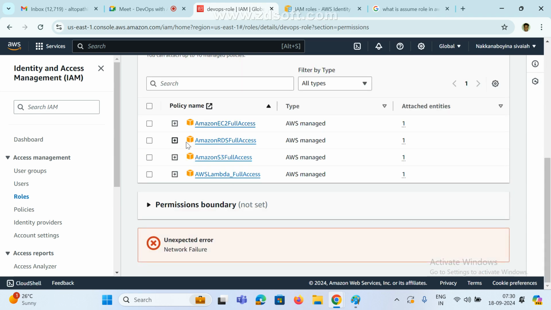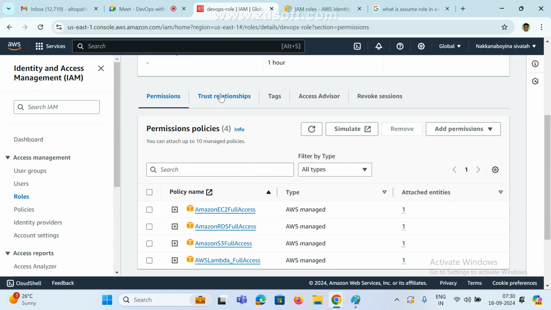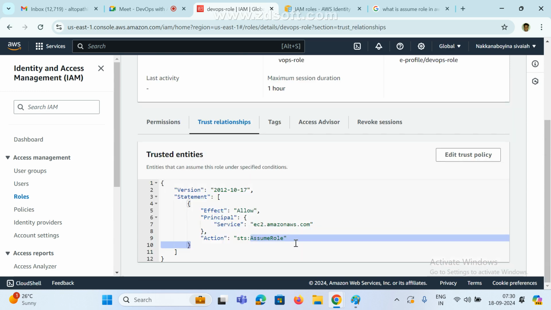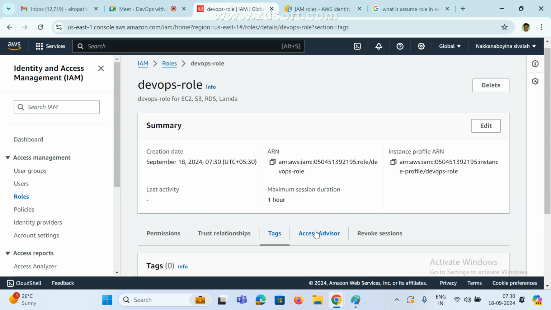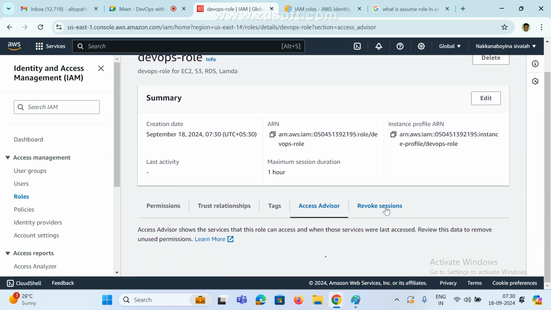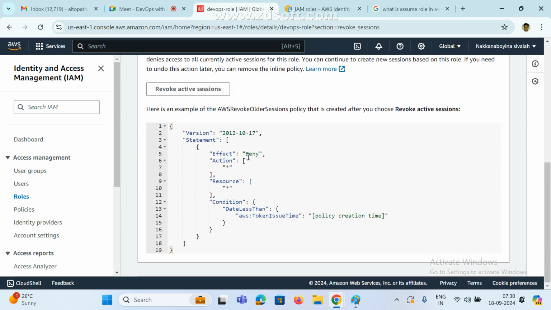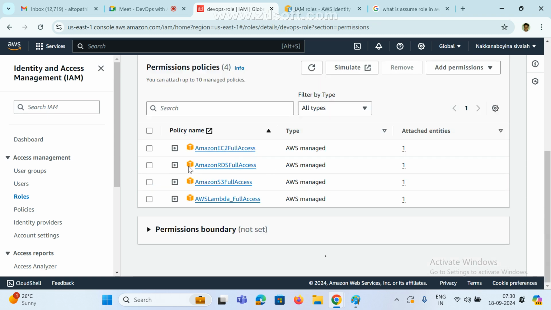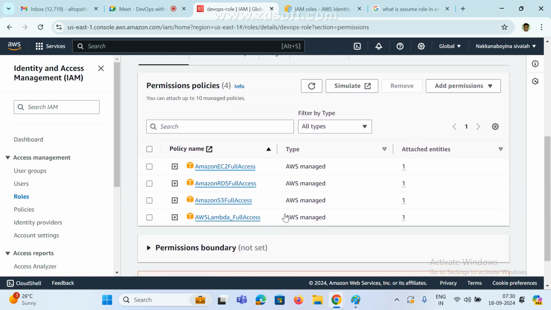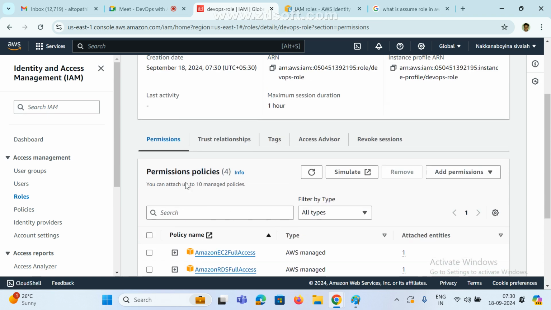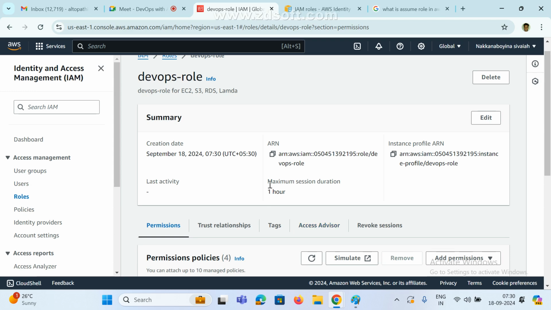Now see here. These are the roles, right? Trust relationship: this is assume role, tags, and this is the access advisor, and this is revoke. If you don't want these, common only. Effect, any resource, no need to do anything. These are the permissions. Now somewhere here we can also see the maximum session duration, 1 hour. By default, it is coming. See, create date, and this is the ARN, and this is the instance profile.